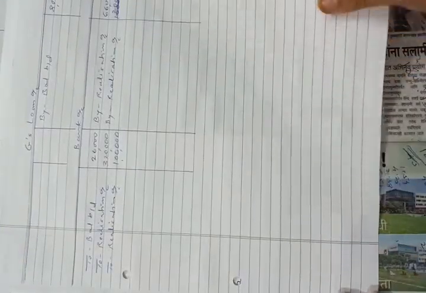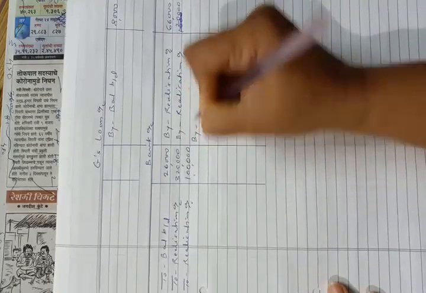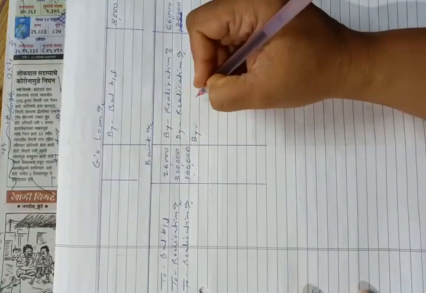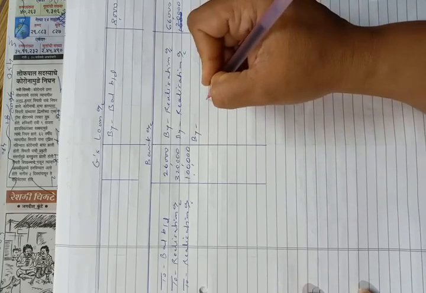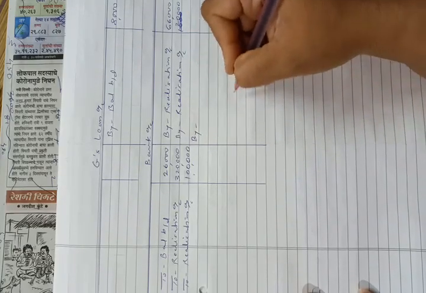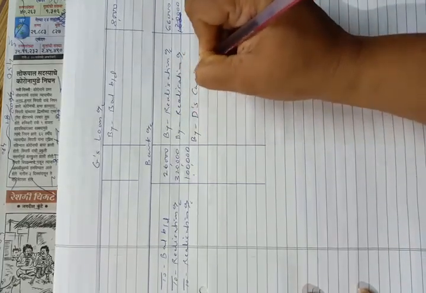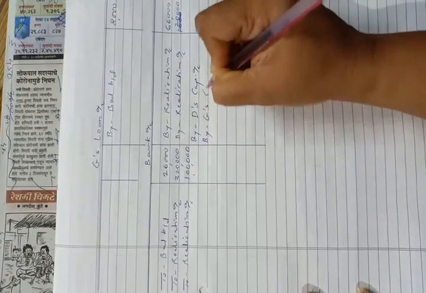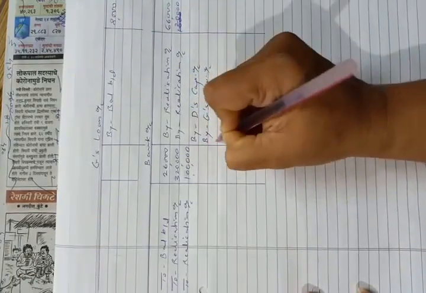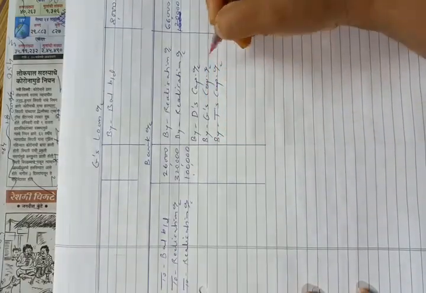So the second posting: debit side of capital account, bank account, means credit side of bank account by partners' capital accounts, that is by D's capital account, by G's capital account and by T's capital account.